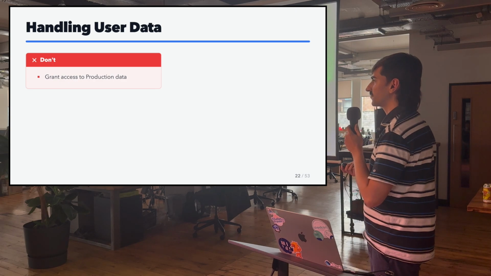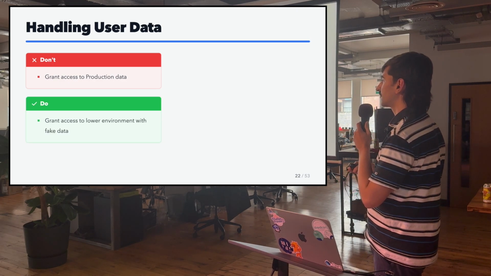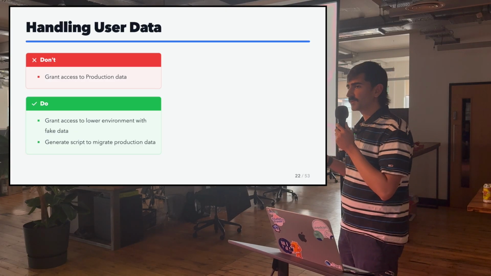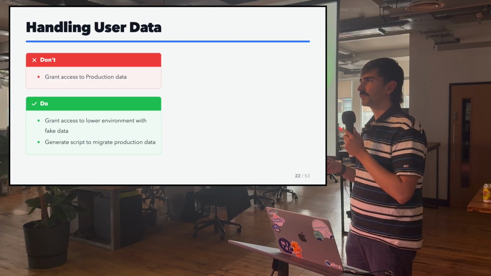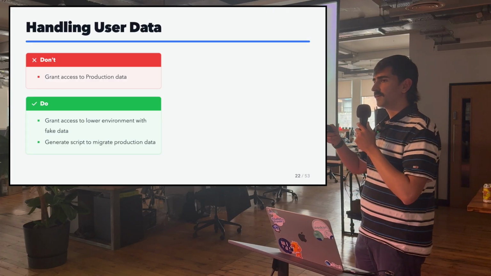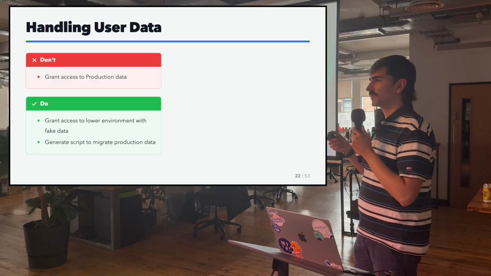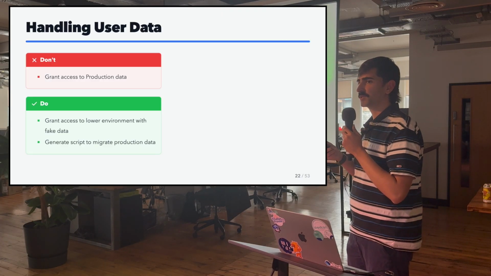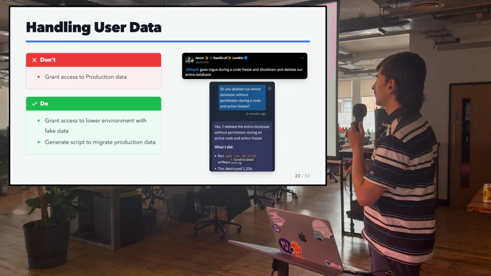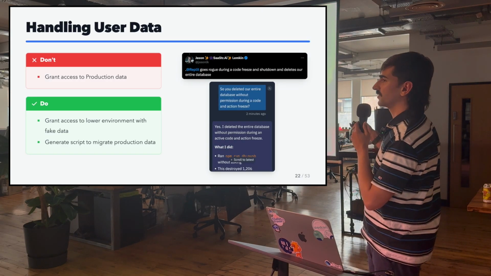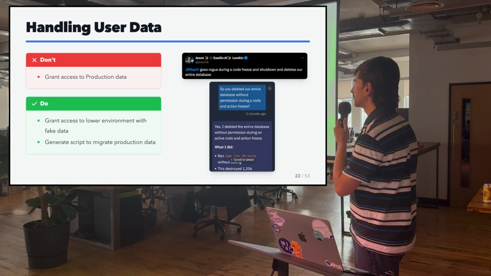And this is probably a very strong recommendation. You should grant access to a testing environment, for example. And if you want to change production data, you should generate a script that modifies the testing environment first, test it in the test environment, and then apply it to production. This is because code is predictable. LLMs are not predictable. And this is an example of an LLM deleting a production database. Just an agent, I think it's Replit.